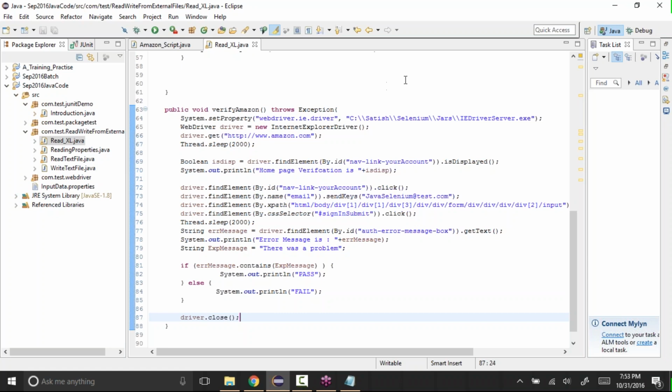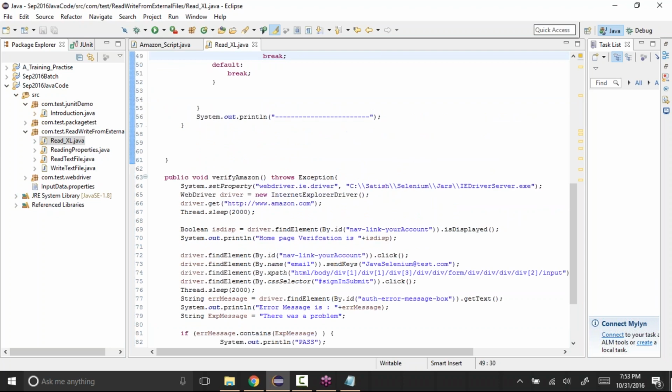To this I'll pass two variables, because it needs a username and password. So I'll say String username and String password. And I'll pass these values here.